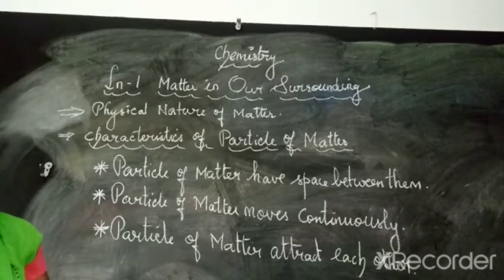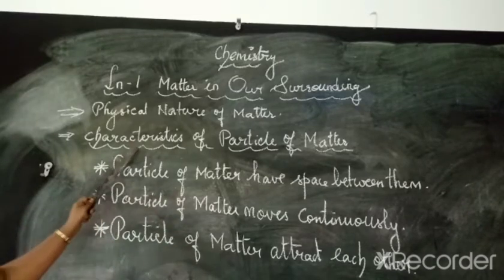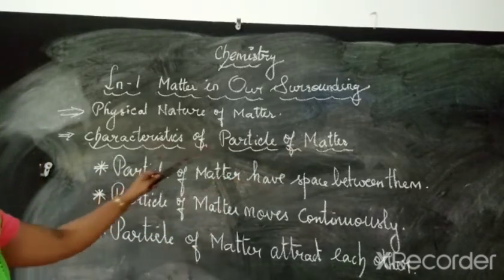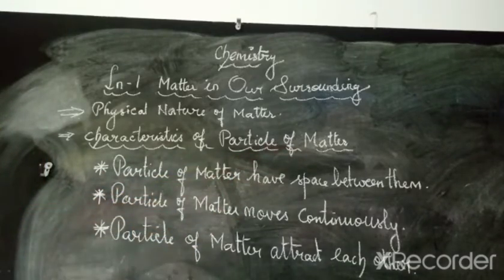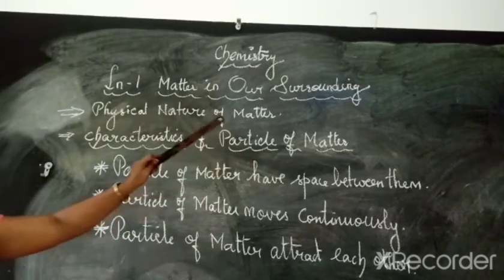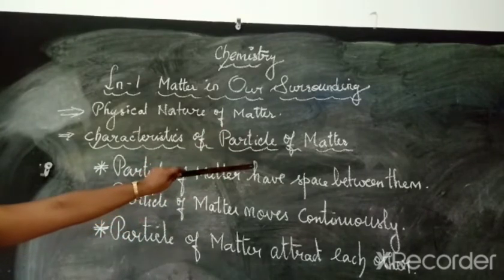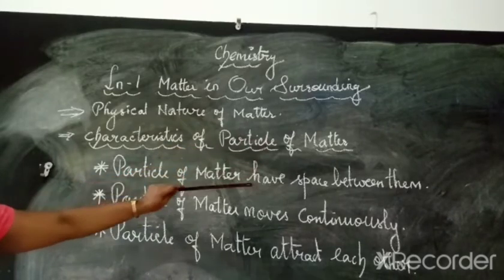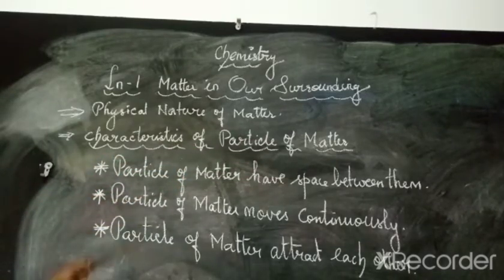Like that you will give the description. In the same way, characteristics of particle of matter means description about the particle of matter. What is the nature, how it looks like, what is the behavior, like that we will see in the characteristics. Among that we have 3 different characteristics of particle of matter. One by one we will see.